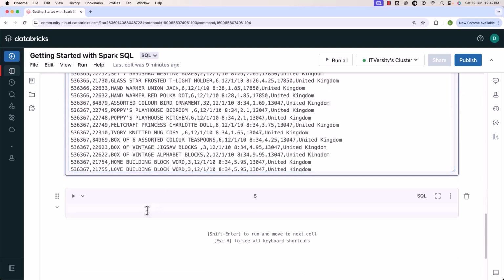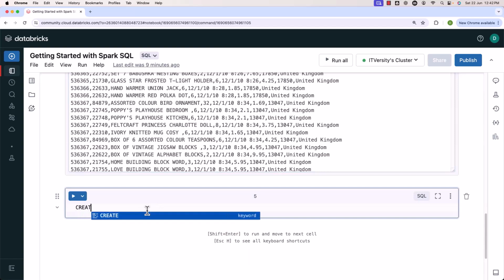Then let me go here. Let me say create external table. Then the table name, let me say online_retail. You can give the name of your choice. In my case, I am naming it online_retail. Then, as the CSV file has a header, we don't need to specify any columns and data types. They will be determined automatically if you use appropriate options. How to specify the details with respect to path and options, we will get into very soon.